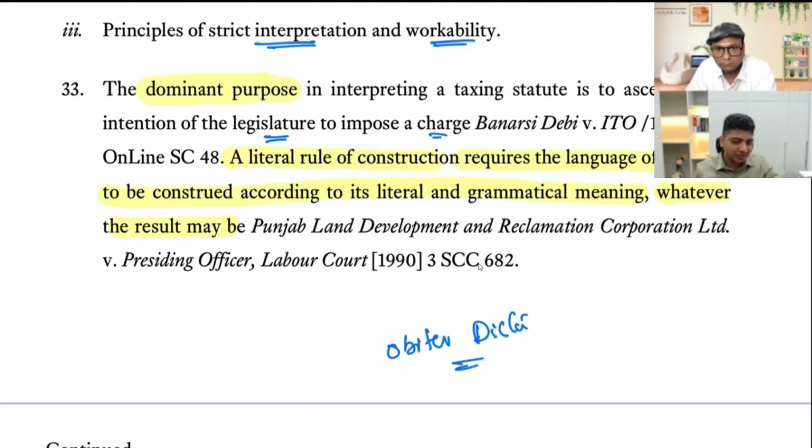So when they say the dominant purpose in interpreting a tax statute is to ascertain the intention of the legislature to impose a charge, then they say Banarasi Devi. So you are supposed to go back and read this judgment to understand in what context it is told. Then another para. A literal rule of construction requires the language of a statute to be construed according to its literal and grammatical meaning, whatever the result may be. तो रिजल्ट में भी करेक्ट, रिजल्ट में भी रॉन्ग, रिजल्ट में भी फेवरेबल, रिजल्ट में भी अनफेवरेबल. कहां लिखा हुआ है? पंजाब लैंड डेवलपमेंट. आपको उधर जाके पढ़ना पड़ेगा.